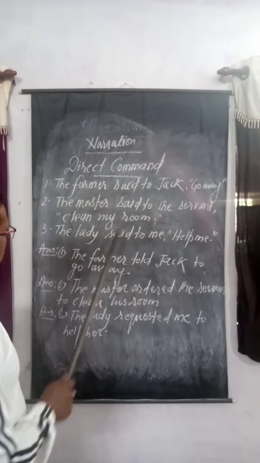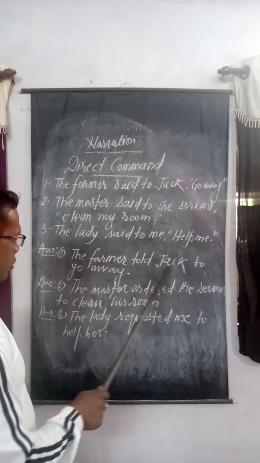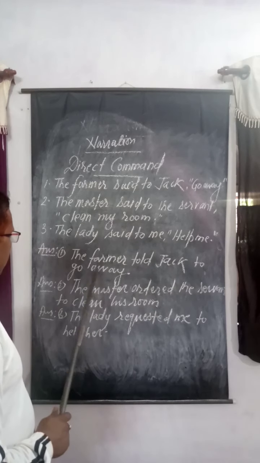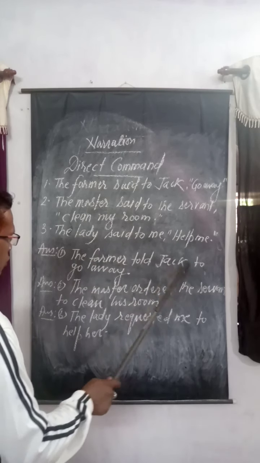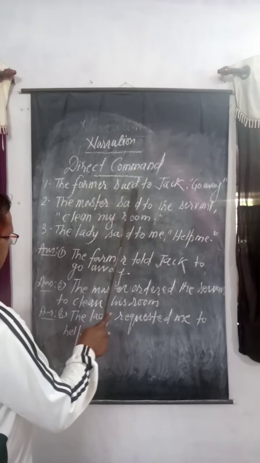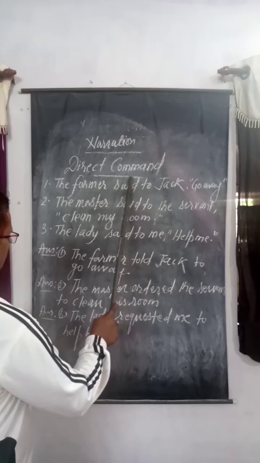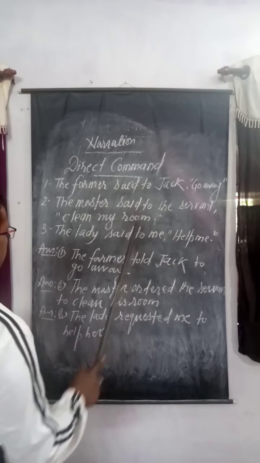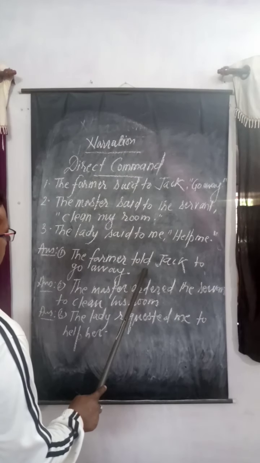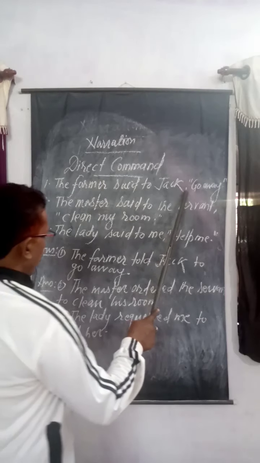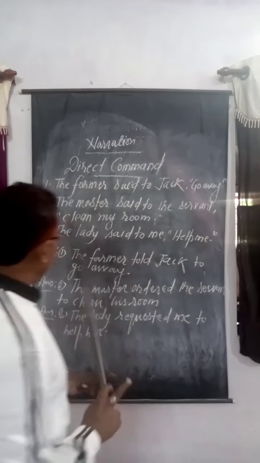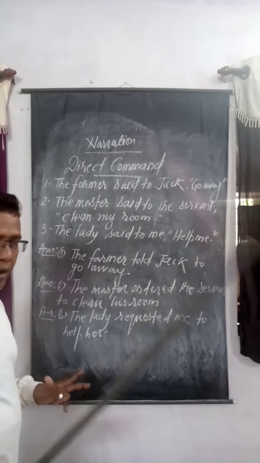To question number one, the first answer is: the farmer told Jack to go away. The farmer said to Jack, go away. You can see said to has been changed into told. And the second thing is that the comma and inverted commas have been removed from the answer part.